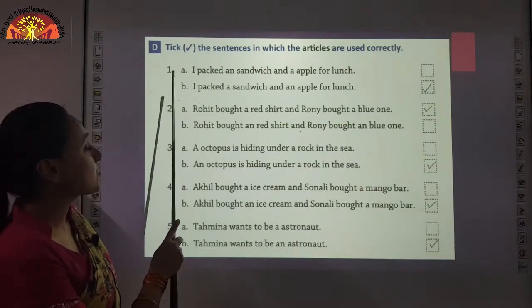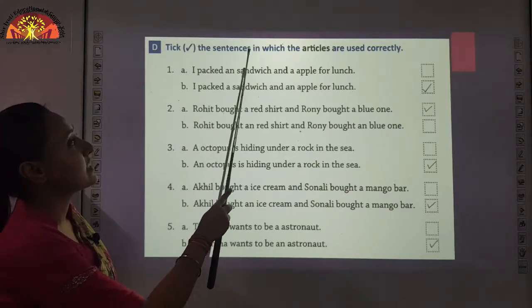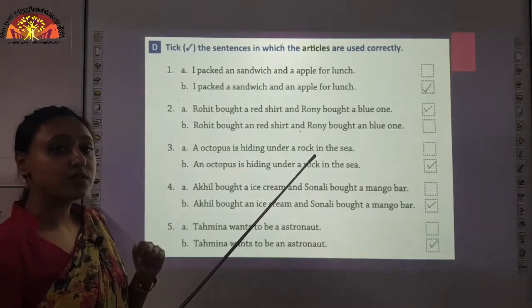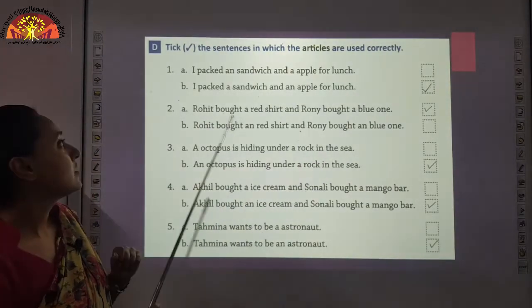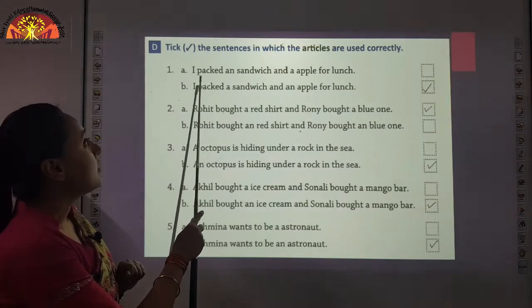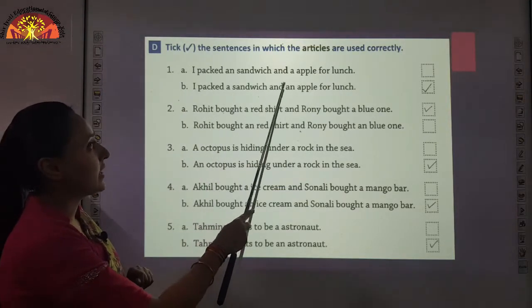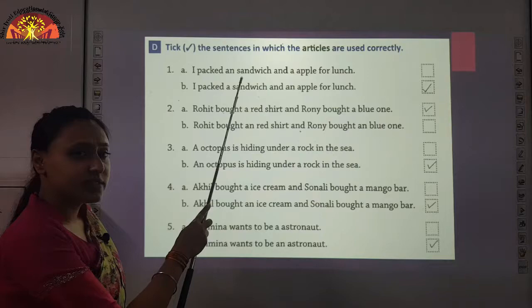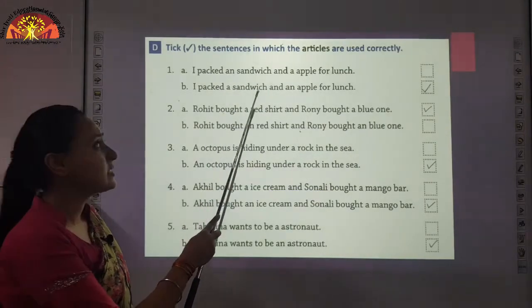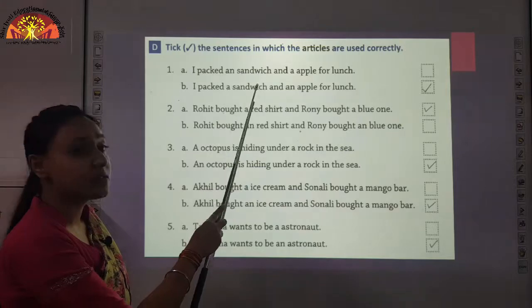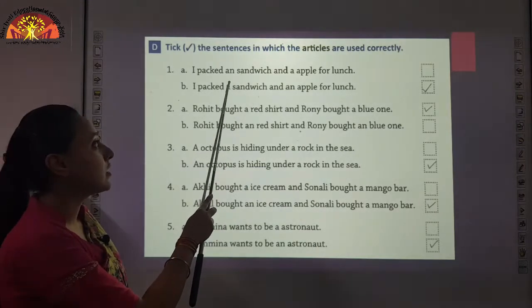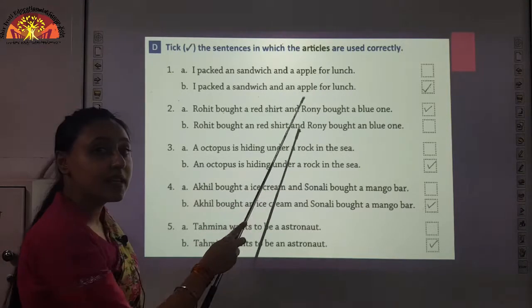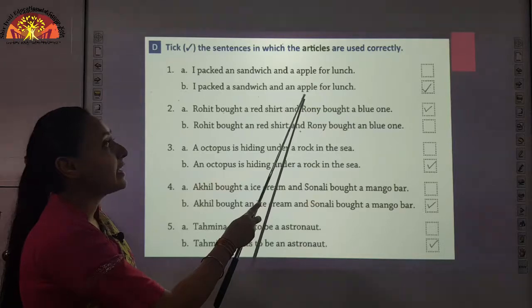Now, I move to our last question, D. Tick the sentences in which the articles are used correctly. You have been given two options. You have to tick the correct one. A. I packed an sandwich and an apple for lunch. Children, let us discuss it. An sandwich, is it correct? No, because S is a consonant. So, we will use a before sandwich and an before apple. Apple begins with a vowel, so we use an apple for lunch.